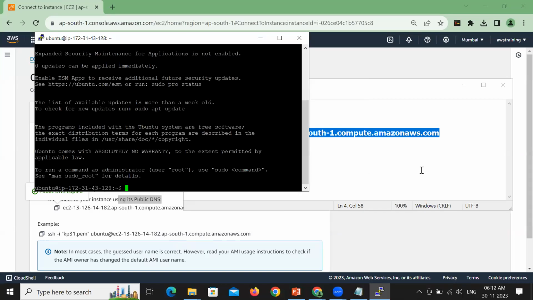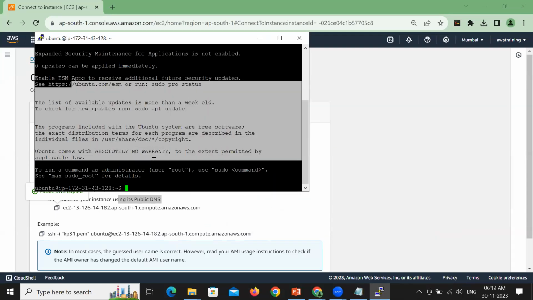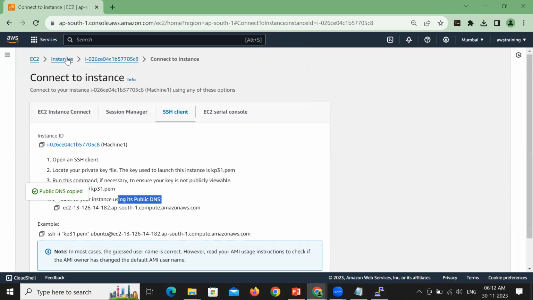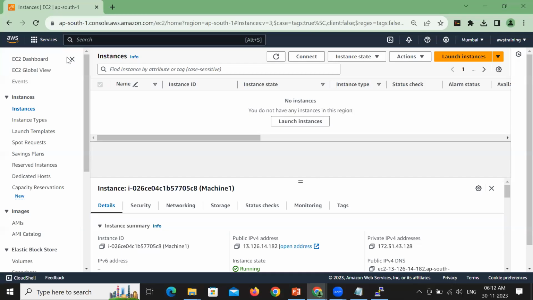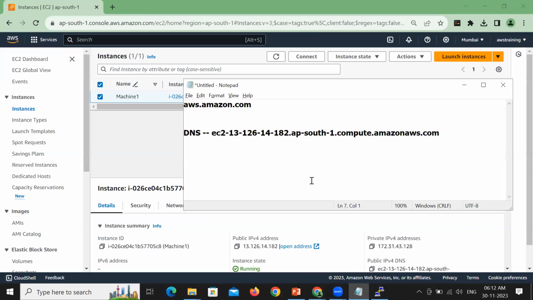You have successfully connected. We took close to 1 hour in yesterday's session for creating a new Linux machine and a new AWS account. But now I have just created a new EC2 machine in just 3-4 minutes. So creating an EC2 machine does not take much time. Whenever you want, you can terminate it, and whenever you want, you can recreate it. So the Linux machine is up and running.